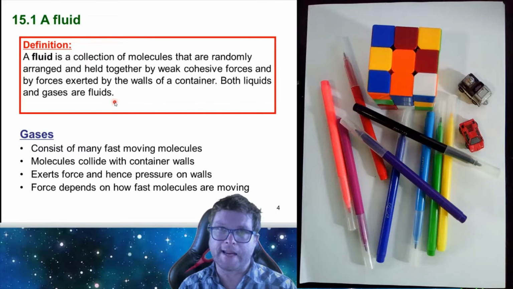In everyday language, we may not think of gases as fluids, but scientifically speaking, they are. In terms of the definition for fluids, an important point is that the forces between the molecules are weak cohesive forces, so they're relatively weak. And then we also have forces exerted by the walls of the container.